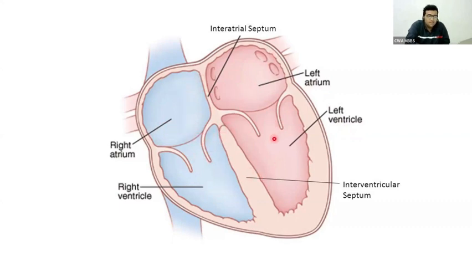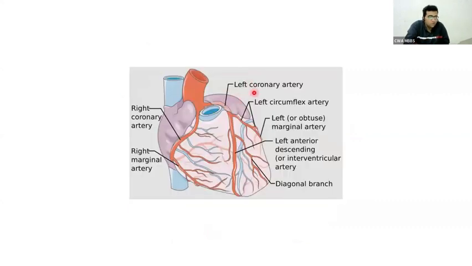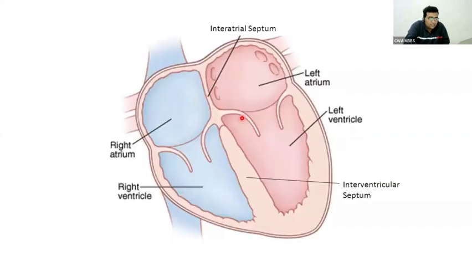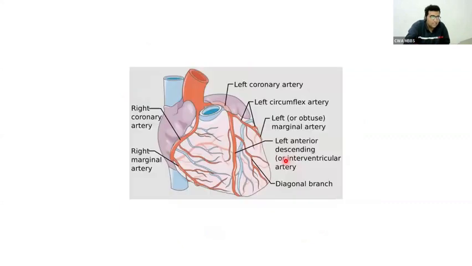So there are 4 chambers in the heart: 2 right-sided chambers and 2 left-sided chambers. Therefore, the heart acts as a double pump. The function of the heart is pumping blood to all parts of the body. And who supplies blood to the heart? The pumping organ also needs blood. You can see these are the arteries supplying the heart musculature.